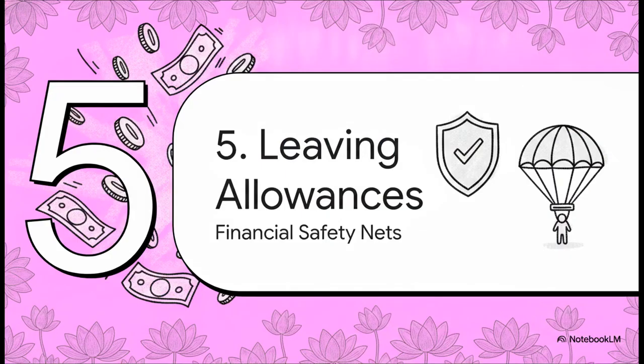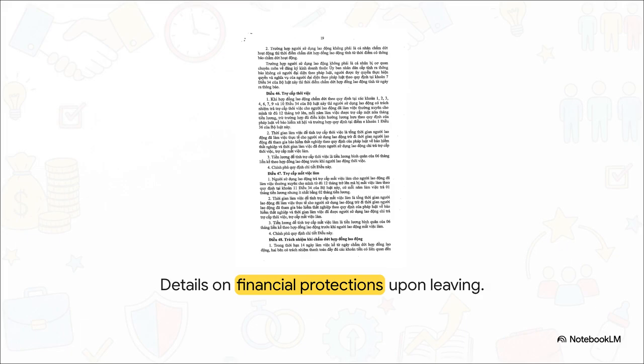Section 5. Allowances upon leaving. The details for these financial buffers are locked inside Articles 46 and 47, but there's a primary gatekeeper rule you need to know about right away. To access these benefits, you generally must have worked regularly for the employer for at least 12 full months. If you hit that 1-year mark, you unlock these financial protections.